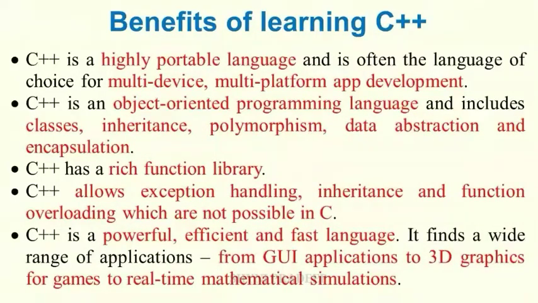It allows exception handling, inheritance and function overloading which are not possible in C. C++ is a powerful, efficient and fast language. It finds a wide range of applications from GUI applications to 3D graphics for games to real-time mathematical simulations. So these are the benefits of learning C++.